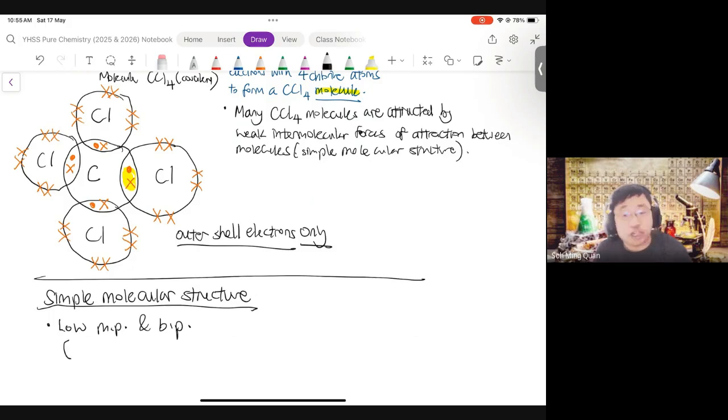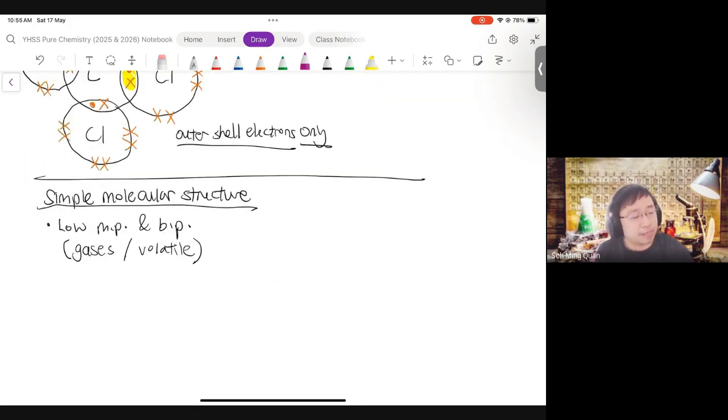All right. Generally, they are gases at room temperature and pressure. Another way to say they are gases or they form gases easily, they are volatile. So CCl4 is volatile. CCl4 is a liquid at room temperature, but if you leave it out in the open, this liquid CCl4 evaporates very, very quickly. If you went for lunch and came back, in 30 minutes, it would have evaporated completely. All right, and why is that so? Again, always start off your explanation with the structure.